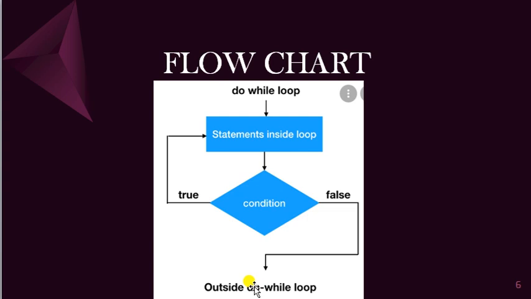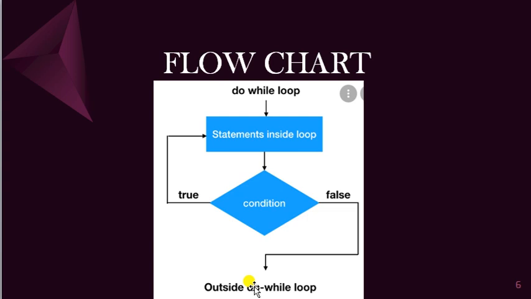As long as the condition is true, it will execute the body of the loop, otherwise it will go out of the loop and go to the next statement after the loop. Okay, so this is about do while statement. So what do we mean by do while statement? Do while statement will execute a set of statements as long as the condition is true.